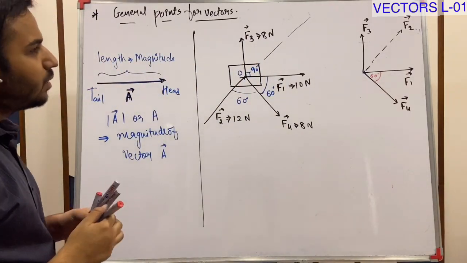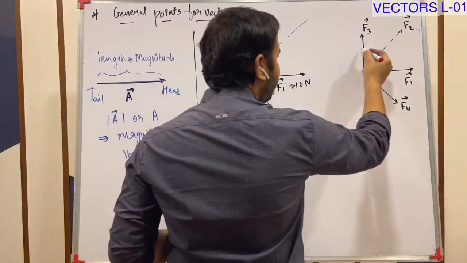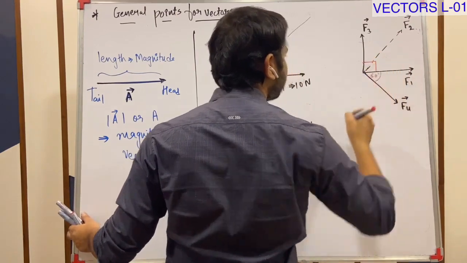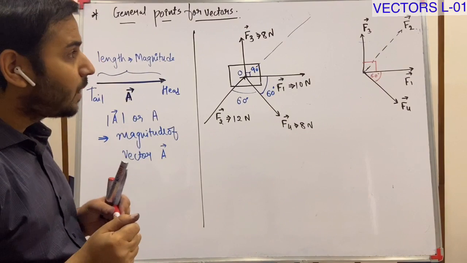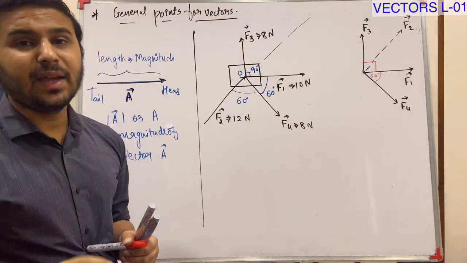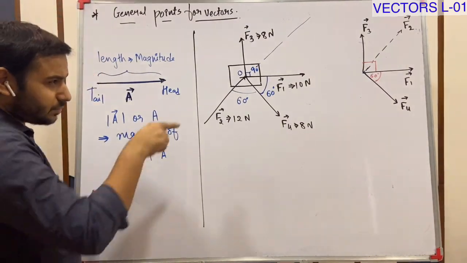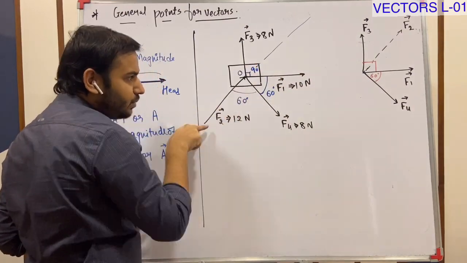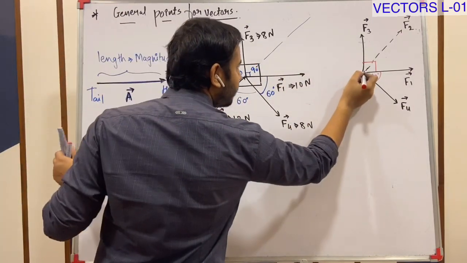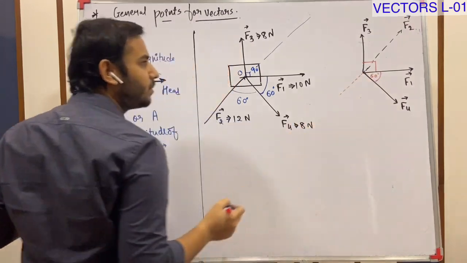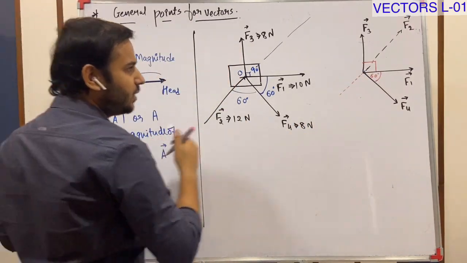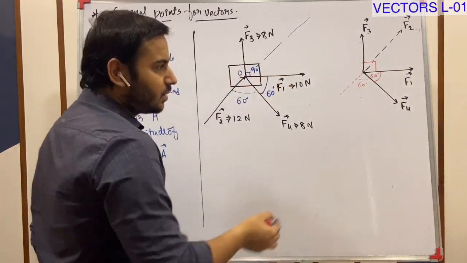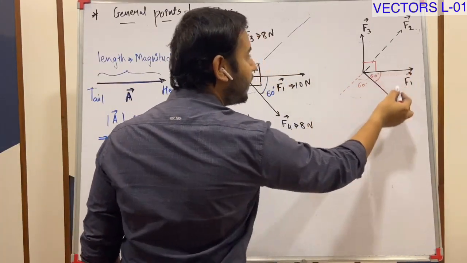Okay. Now the angle between F3 and F1. This is 90. I want to find the angle between F1 and F2. This is F1. This is F2. Okay. This angle is 60. See this 60. The whole angle must be 180.